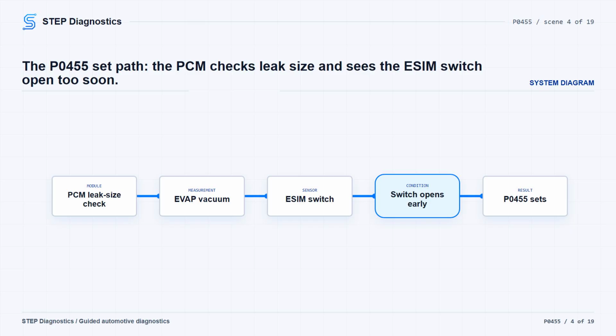The ESIM signal will typically be a 12.0 volt or 5.0 volt signal depending on the vehicle, and the voltage signals can vary between vehicles and may be somewhere between 5.0 and 12.0 volts. The P0455 fault sets when the PCM runs an intrusive leak size check and the ESIM switch opens before the calibrated time, which points to a large leak being present.